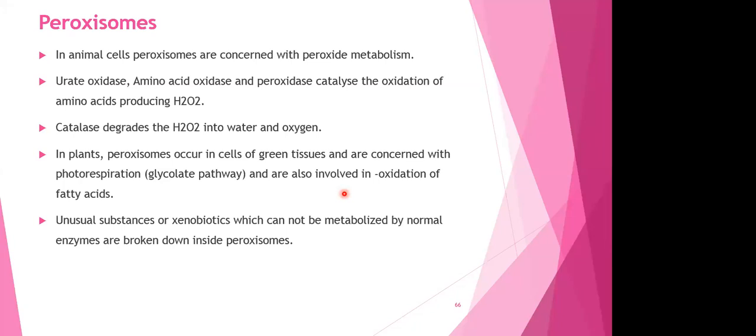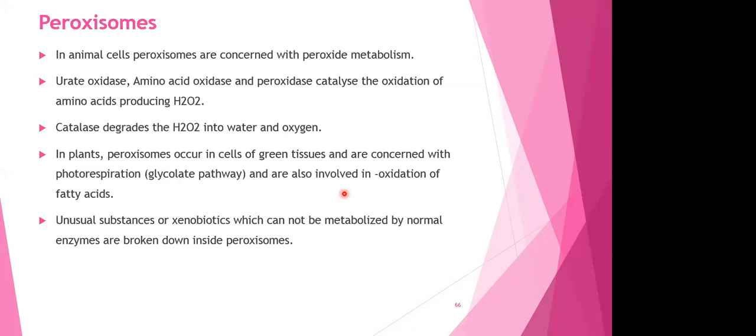There are different enzymes which cause the oxidation of amino acids. Amino acids are oxidized, leaving a byproduct called hydrogen peroxide. Hydrogen peroxide is highly poisonous to our cells. It is toxic, so immediately it has to be broken down into a non-toxic or less toxic form. The peroxisomes contain the enzyme called catalase.